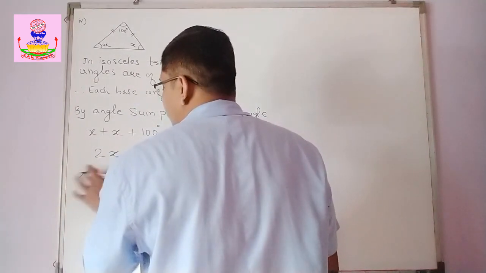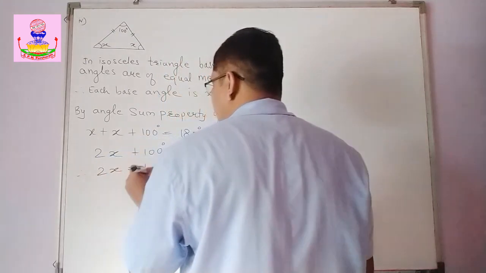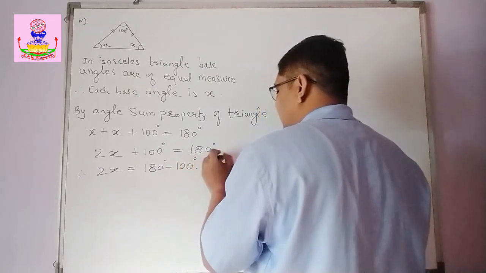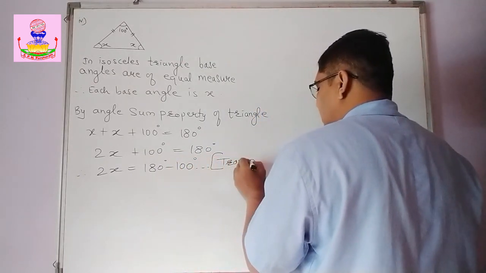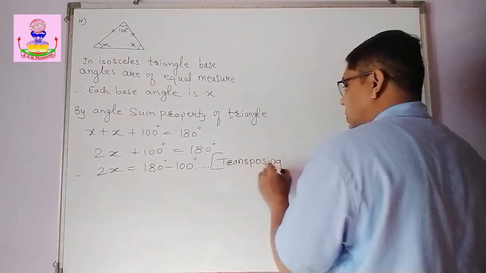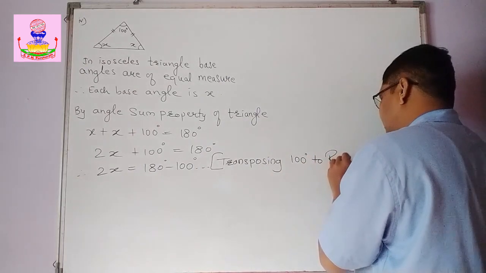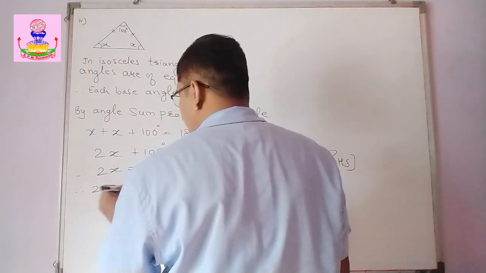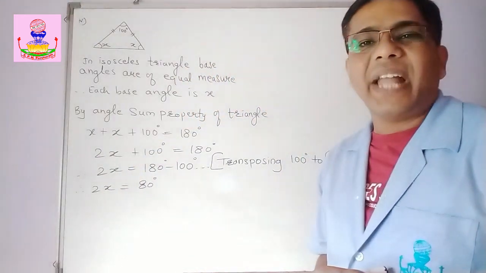So therefore 2x is equal to 180 degree minus 100 degree. So transposing 100 degree to RHS. Okay, so therefore 2x is equal to 80 degree.